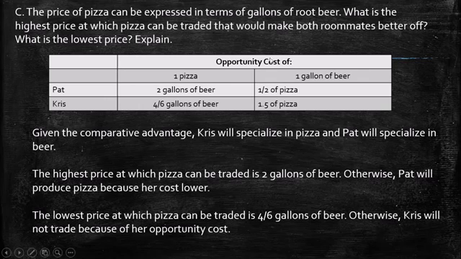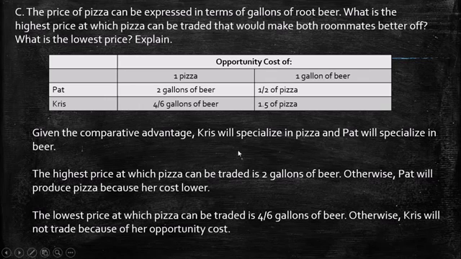So here we have the opportunity cost of 1 pizza and the opportunity cost of 1 gallon of beer for Pat and Chris. For Pat, 1 pizza, the opportunity cost is 2 gallons of beer. And for Chris, 1 pizza, 4/6 gallons of beer. On the other side, 1 gallon of beer is the opposite: for Pat it is half a pizza, and for Chris 1.5 pizzas.